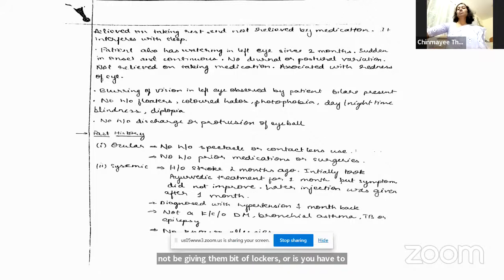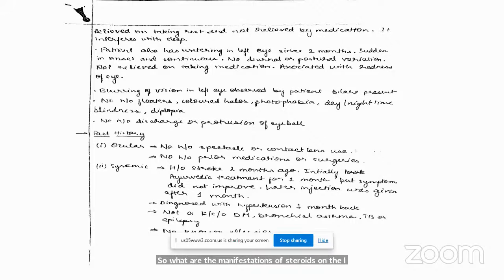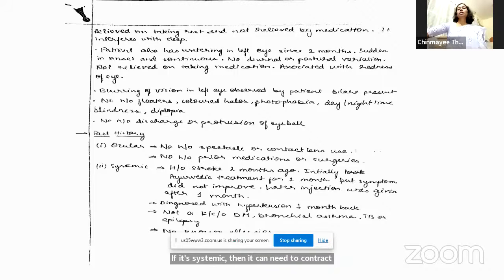These patients will mostly be on steroids, so what are the manifestations of steroids on the eye? Ma'am, with topical application, it is glaucoma. If it's systemic, then it can lead to cataract, ma'am. Right. So glaucoma and cataract. Okay. So this is how the questions will be asked based on your past history. This is relevant for all cases. Okay, go ahead. Next.